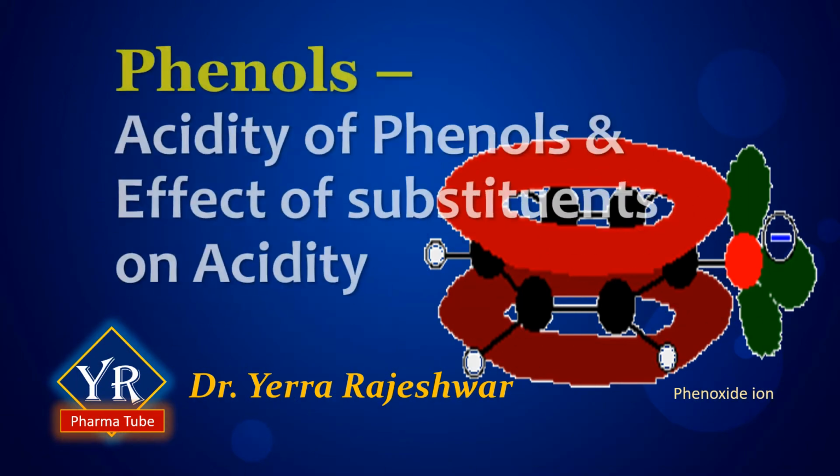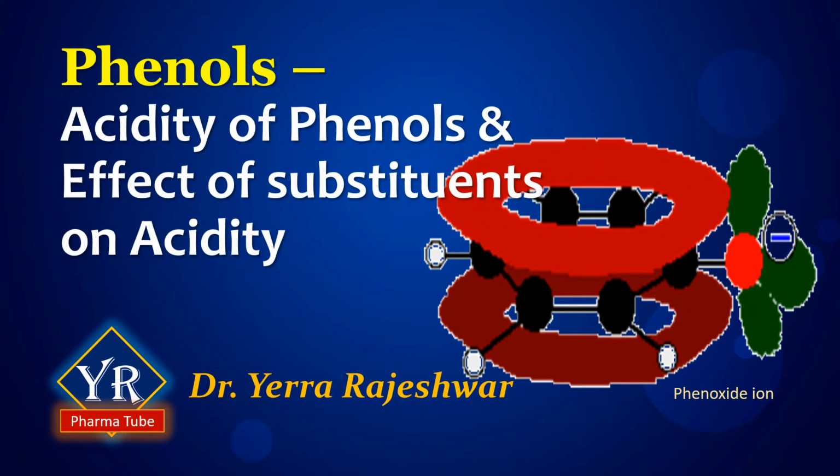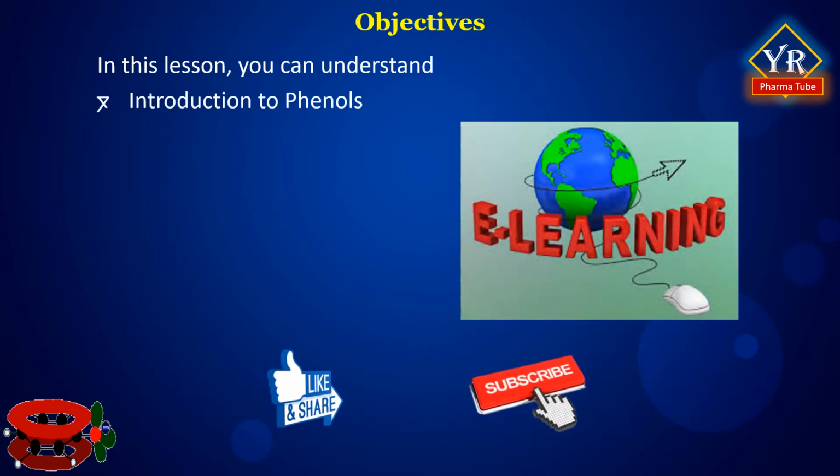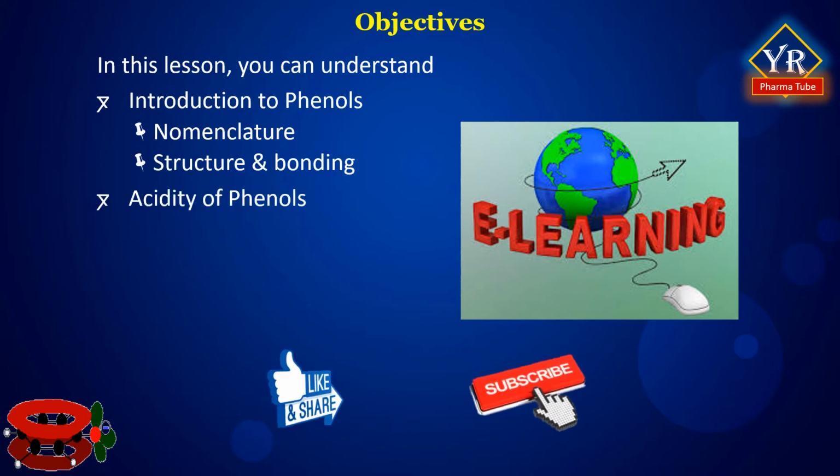In today's class, I would like to discuss the phenols, in which we will learn the acidity of phenols and the effect of substituents on acidity. In this lesson, we try to understand an introduction to phenols, which include their nomenclature, structure and bonding, the acidic character, that is acidity of phenols, and we will also learn the effect of substituents on acidity.